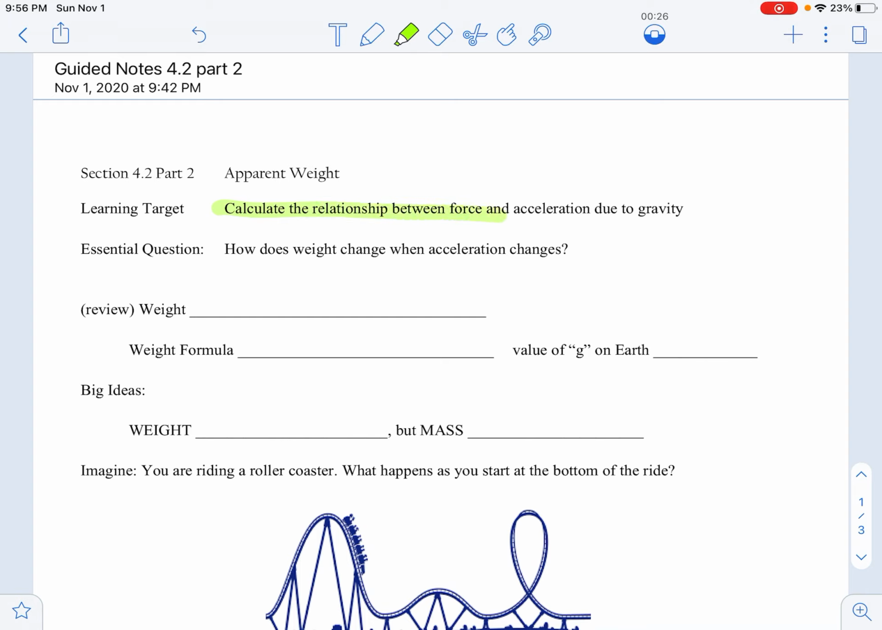So our learning target today involves calculating the relationship between force and acceleration due to gravity. And our essential question is, how does our weight change when the acceleration changes? So let's do a little quick review here.